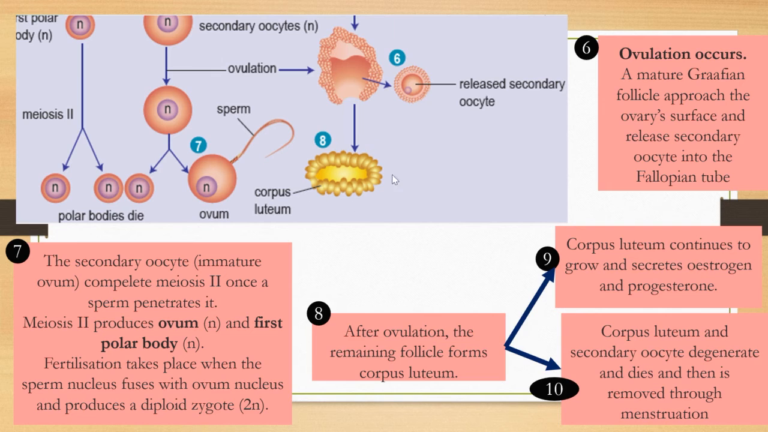Then number 10, the corpus luteum and secondary oocyte degenerate. The corpus luteum and secondary oocyte degenerate and die, and then are removed through menstruation. So if fertilization does not occur, this corpus luteum and the secondary oocyte that is released into the fallopian tube will die. It will degenerate, and then be removed through menstruation.